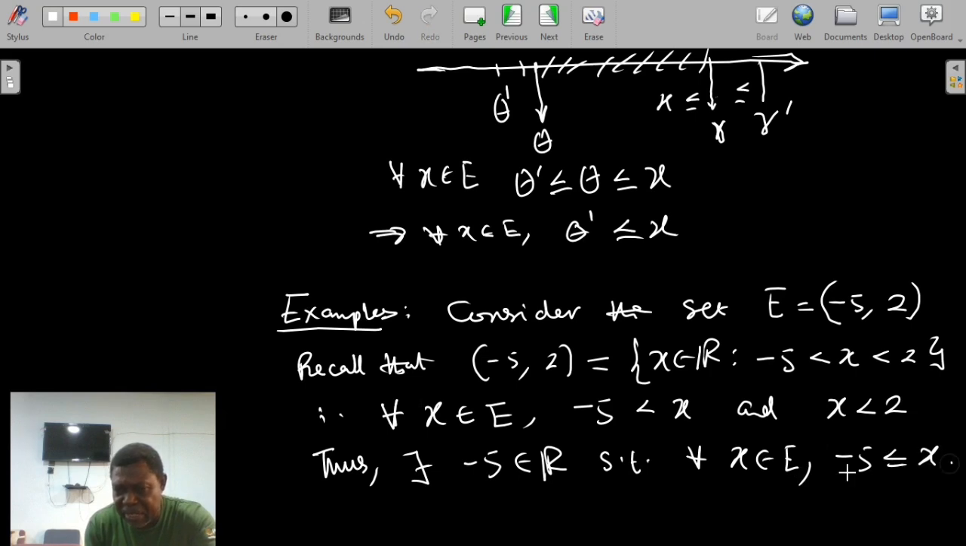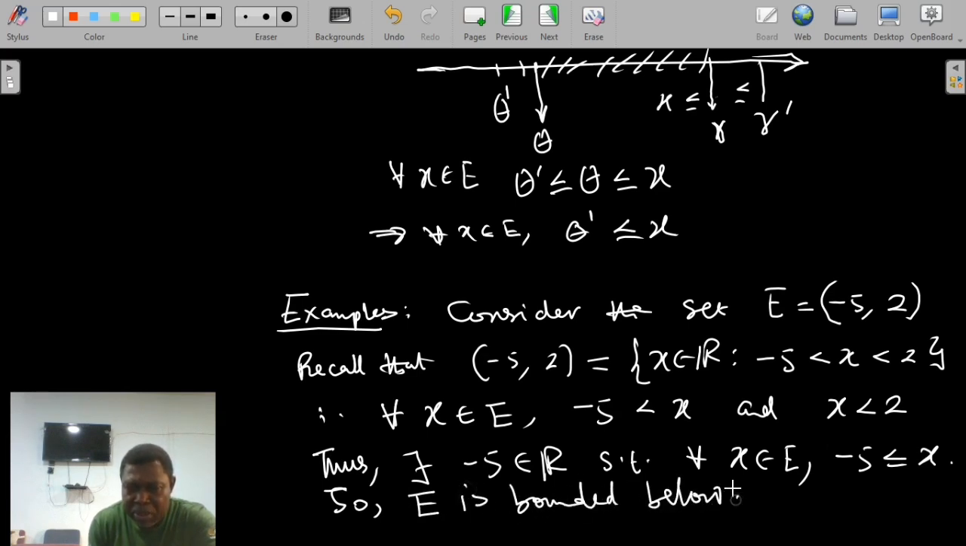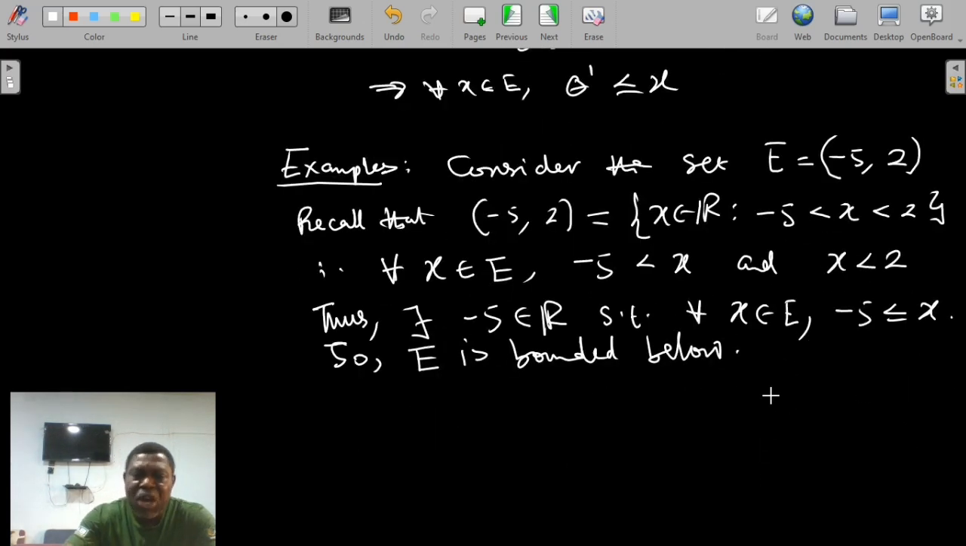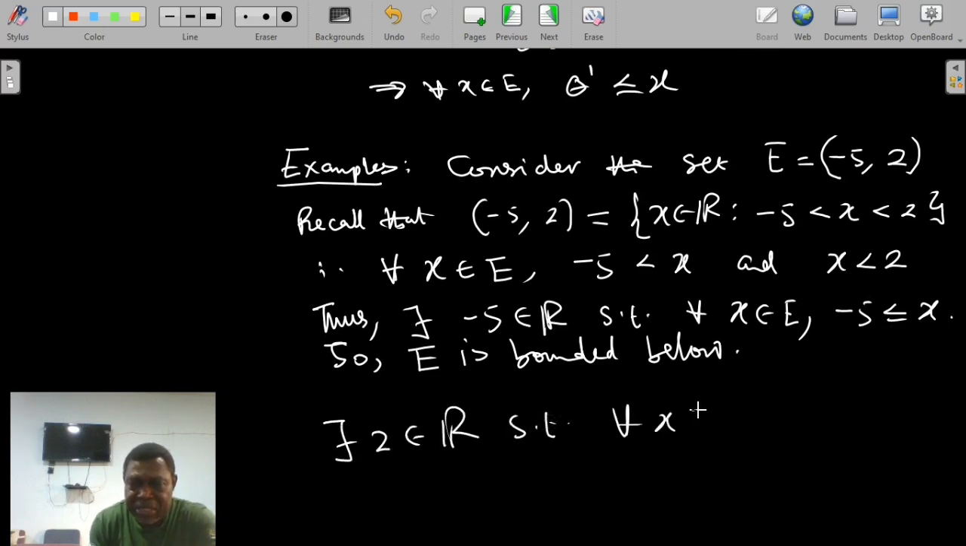-5 is less or equal to x. Thus, the set E is bounded below. The set E is bounded below. Of course, it's clear that the set E is also bounded above because there exists 2 in R, so that for any x we pick in E, x is less or equal to 2, meaning that the set E is bounded above by 2.